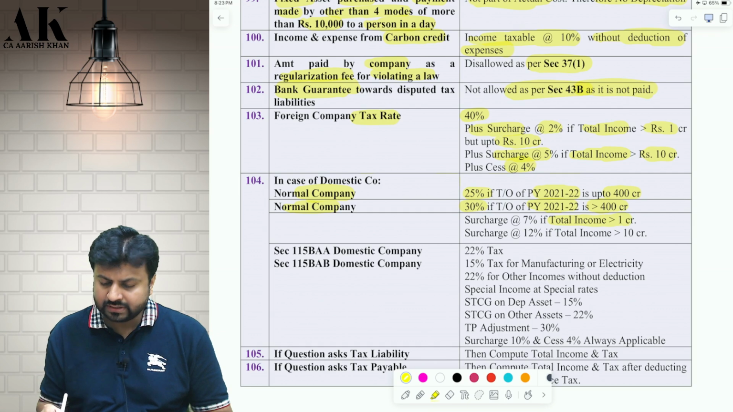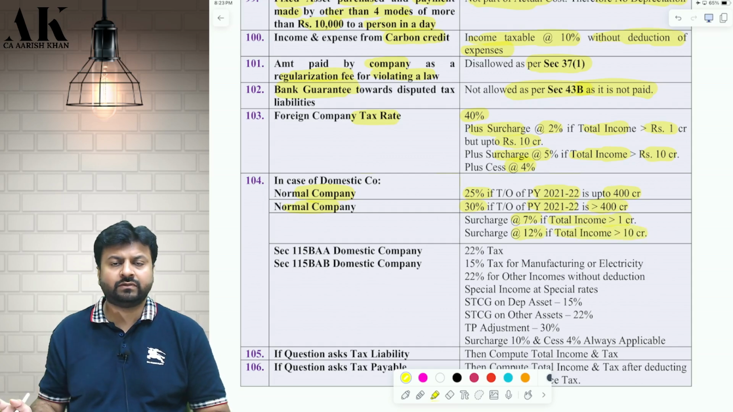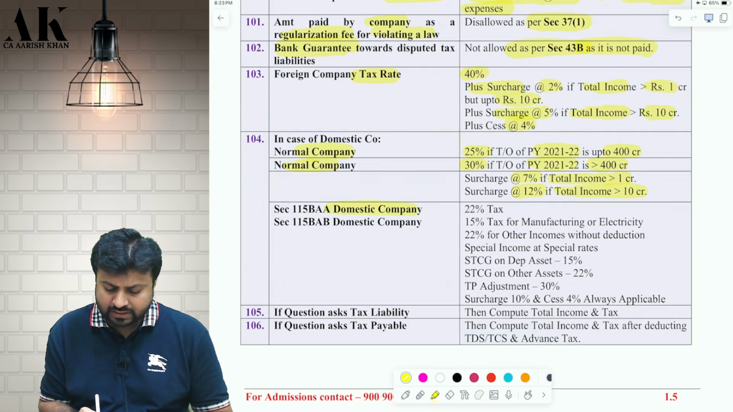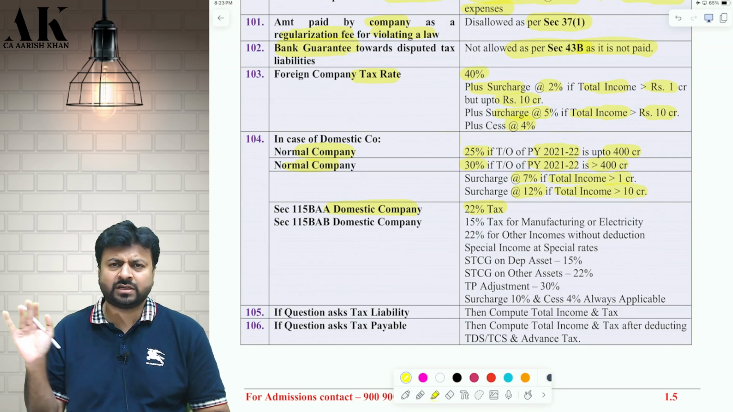If your total income is greater than 1 crore, surcharge of 7%. If your total income is greater than 10 crore, surcharge of 12% will be implied on you. Okay. Similarly, for a 115 BAA domestic company, the tax rate will be 22% flat. Flat 22% for all incomes. For special income, special rate will be applied.